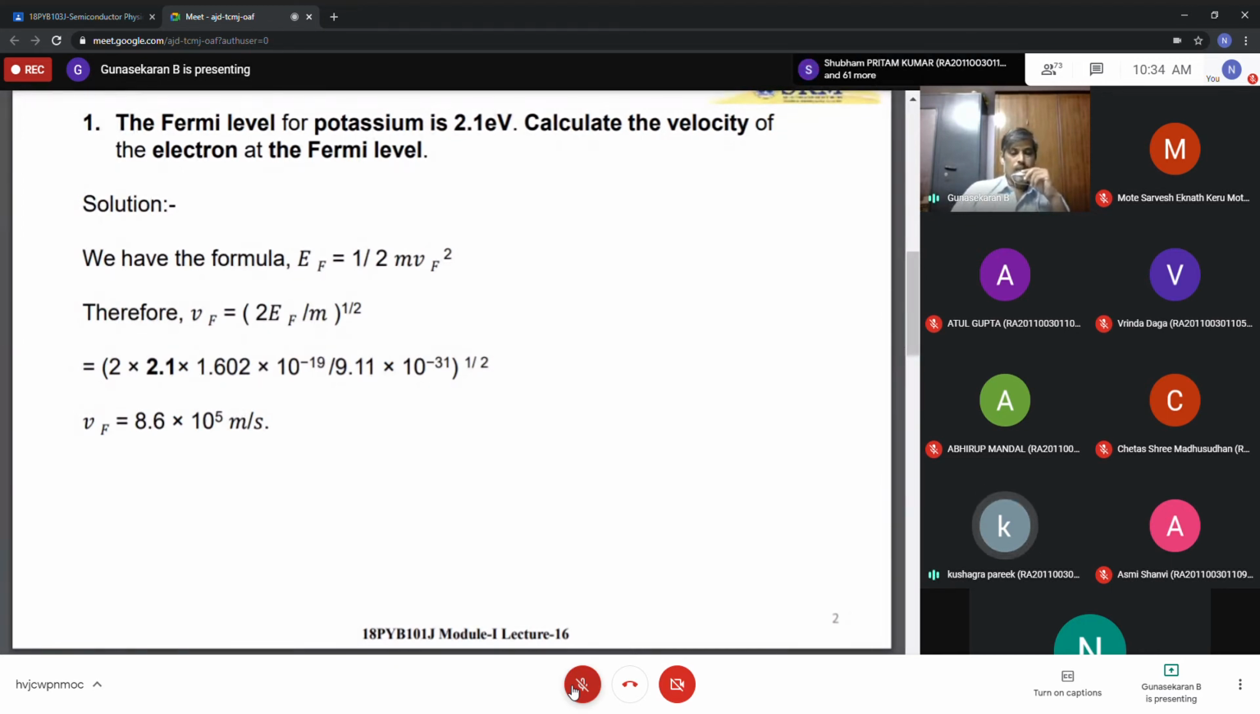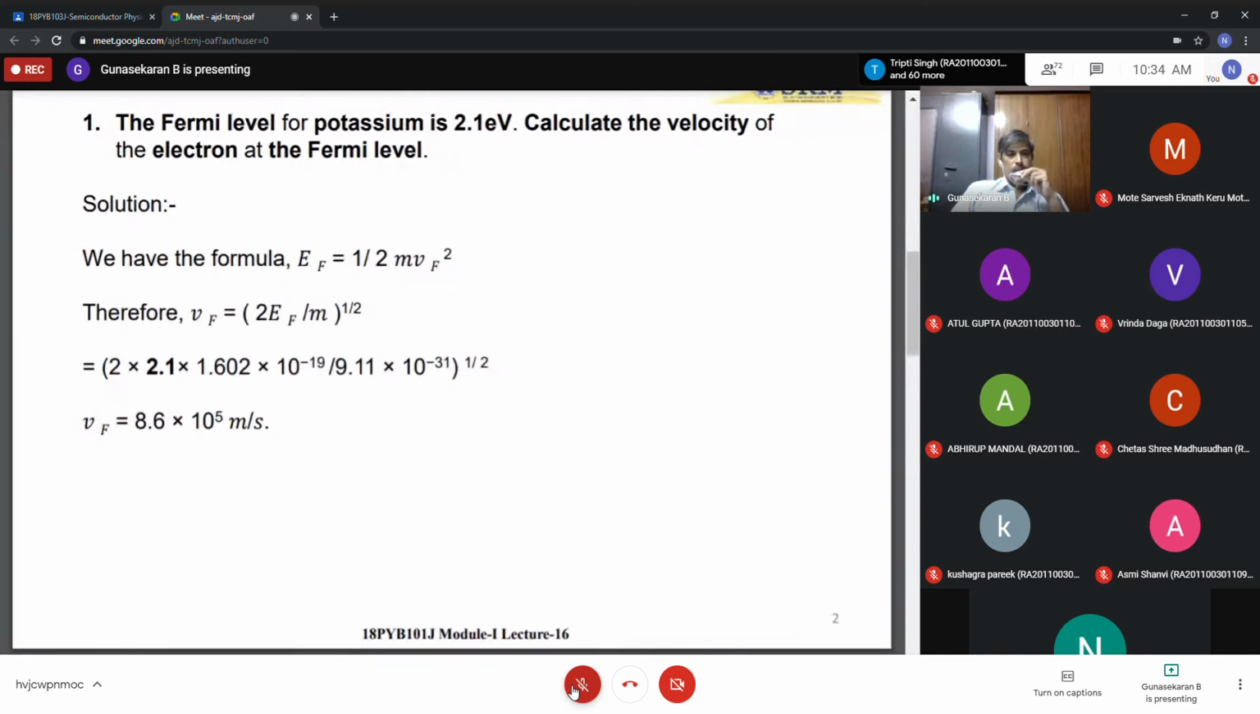How do we convert? By multiplying by 1.602 into 10 power minus 19. That's why I take it here. So 2 into 2.1 into 1.602 into 10 power minus 19, divided by m. m is nothing but the mass of the electron here, 9.11 into 10 power minus 31, whole power 1 by 2.